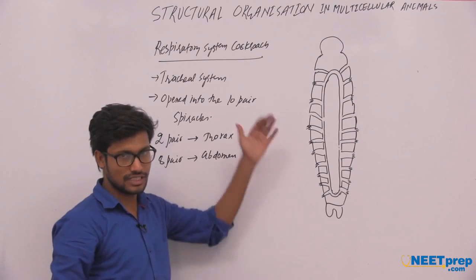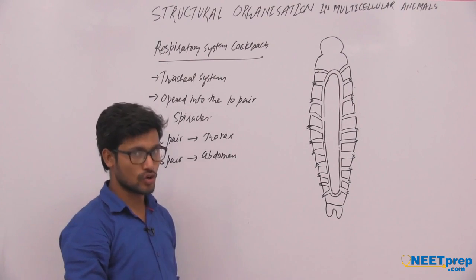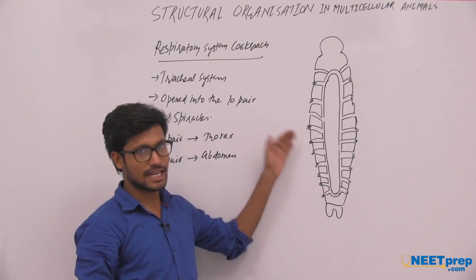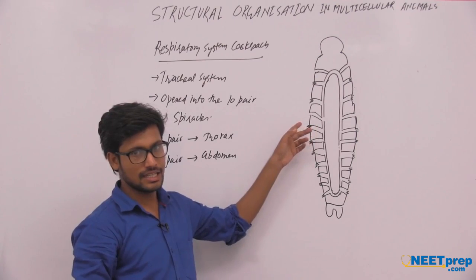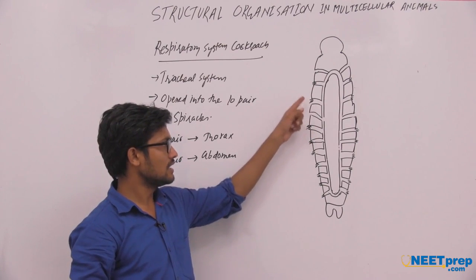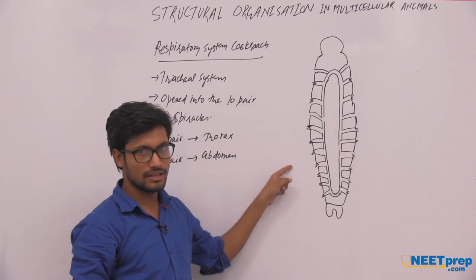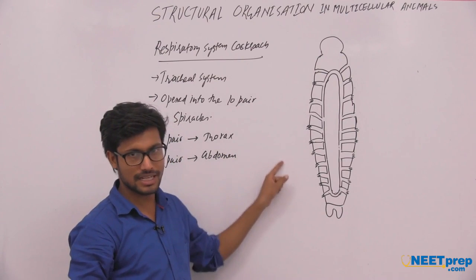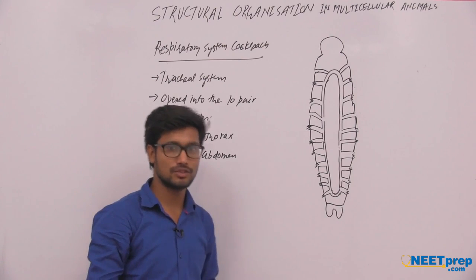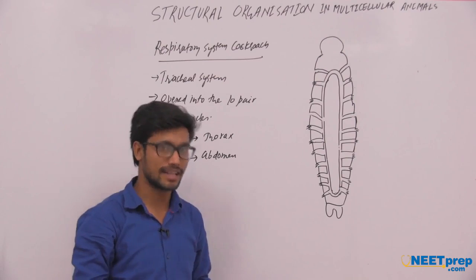Exactly, in the case of the tracheal system of the cockroach, the tracheal system opens at the side of the body, where the pleura are present. Mainly the spiracles open into the pleura, that is the dorsal sclerites.